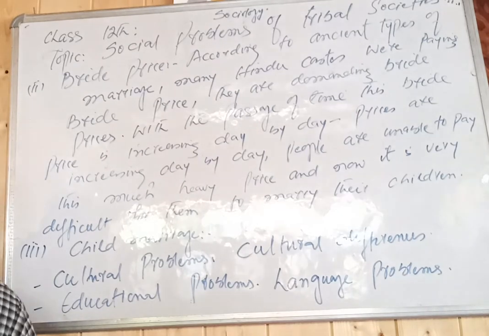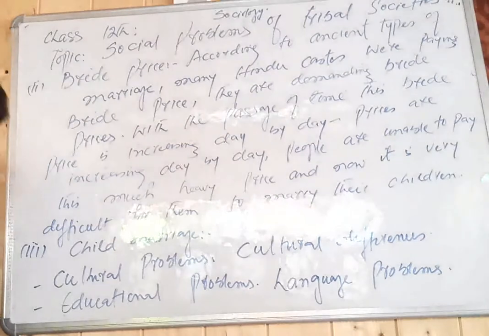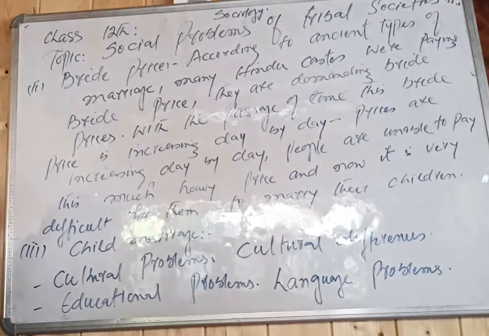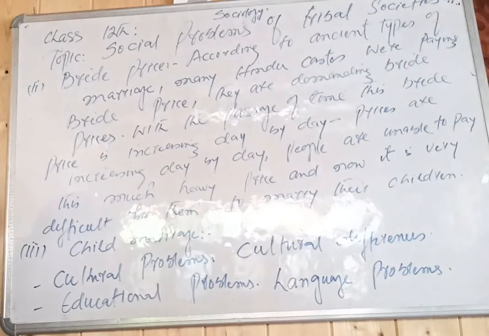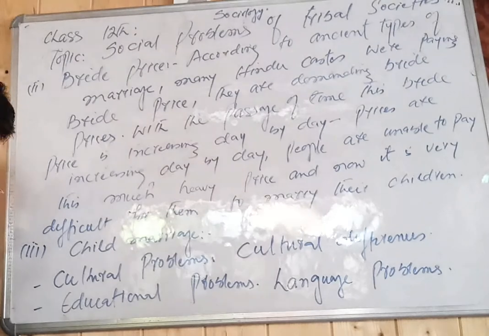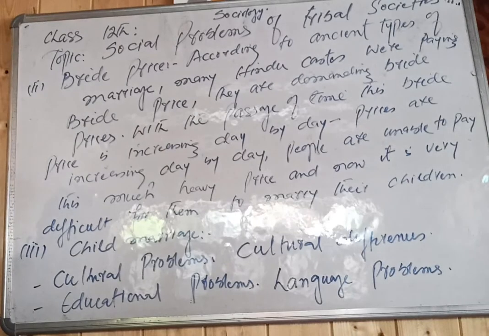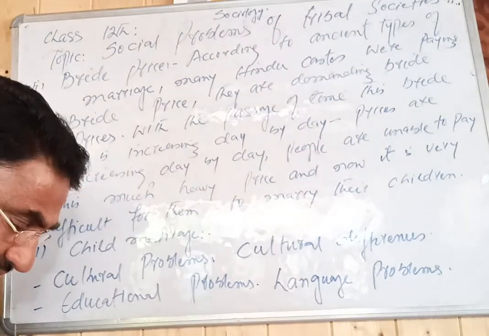and the government has made certain laws to make their life better, and the government is doing very nice things for them. They are giving representation in the legislative bodies also. The government is trying to provide education facilities to them.